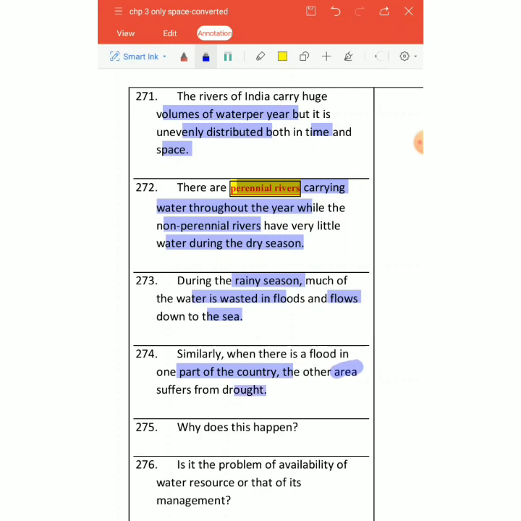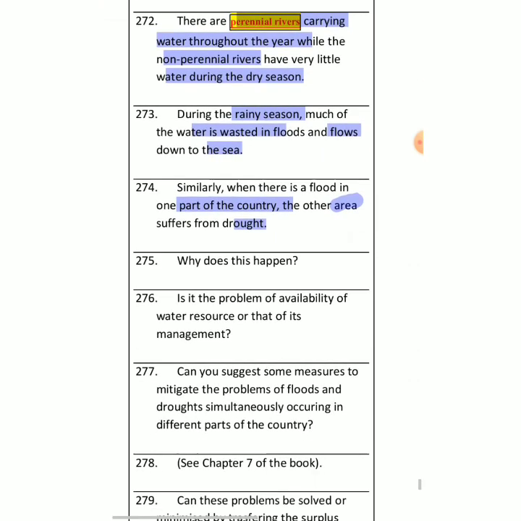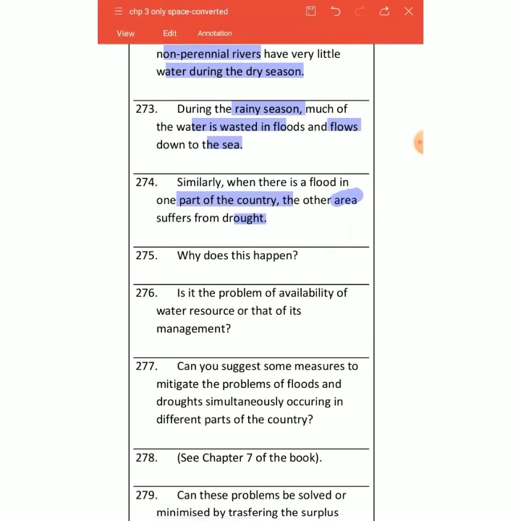So therefore we are trying now. There is a big project coming of interlinking of rivers. Therefore, we're trying to solve this problem because if one area is affected by flood and another area is having drought, both can be controlled, both can be balanced, right? The reason is very clear because we don't have any mechanism like that now. This problem can be sorted out very easily once the political will starts to think about it. Then we can solve this problem.